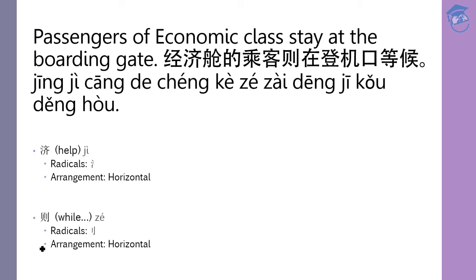So after saying 经济舱的乘客, you would place 则 right away. And then 在登机口 is a description of where you are talking about to wait. So it is placed in front of 等候 which is the main verb there. So that's how the grammar structure works.